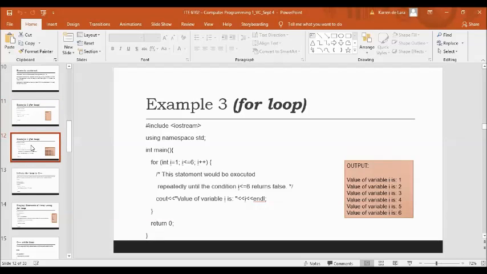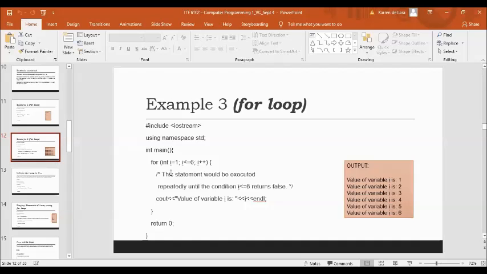another example here, we have include iostream, using namespace std, int main. Then we have here the open curly brace. And then in the for parentheses, int I is equal to 1, I is less than or equal to 6, I plus plus. So we have to increment the value of our I. So this statement would be executed repeatedly until the condition I is less than or equal to 6 returns false.